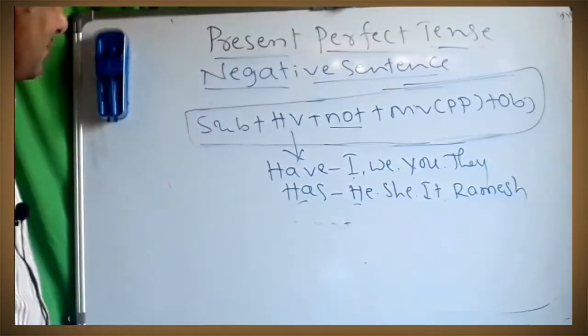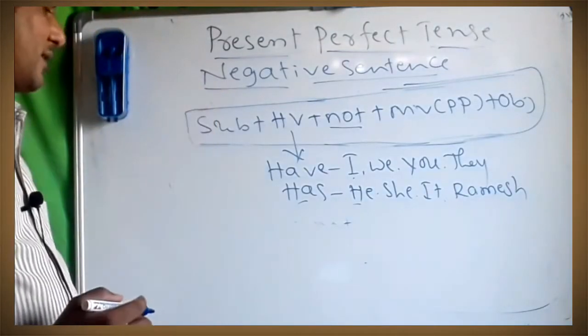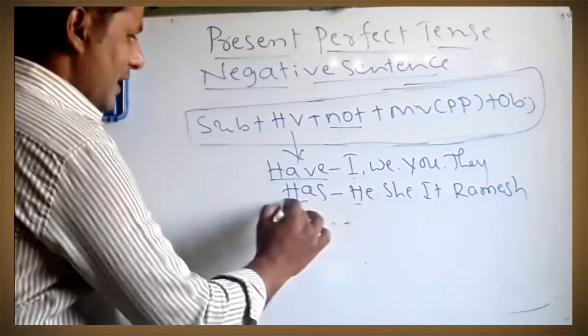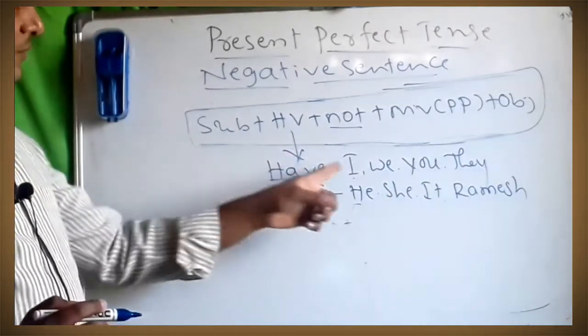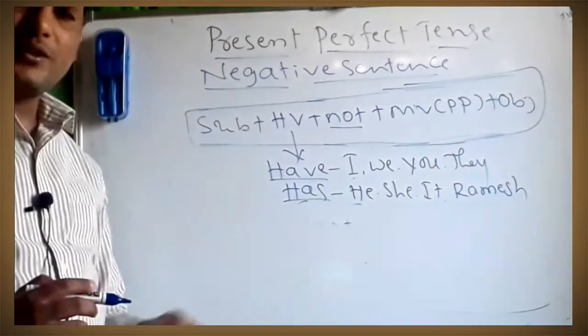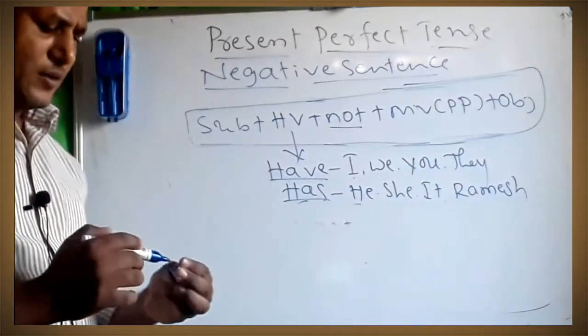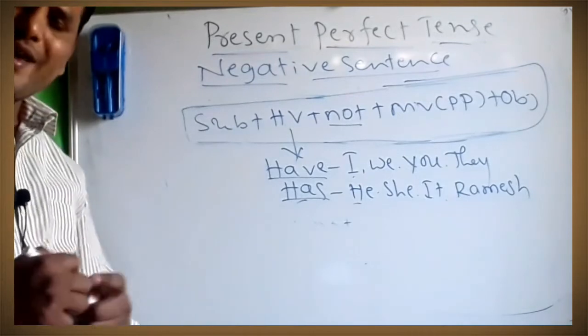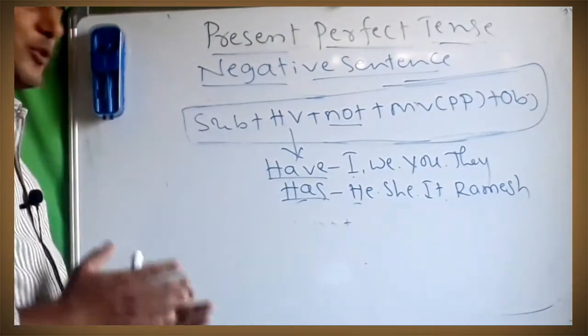So now let's talk about the negative sentence. In a negative sentence we have added not. There are two helping verbs: have with I, we, you, they; has with he, she, it, or a noun of any name like Ramesh. So now see, make a sentence. I have spoken English.